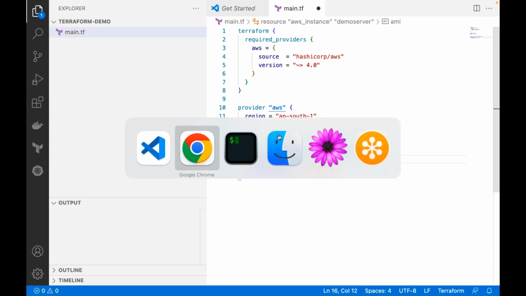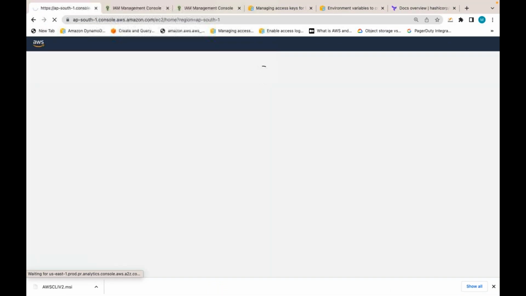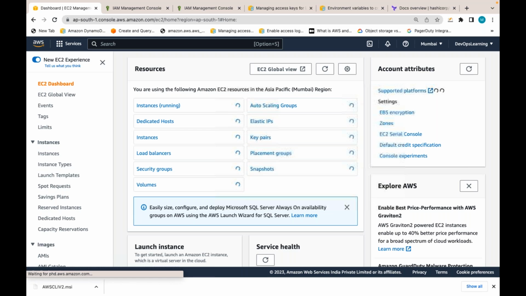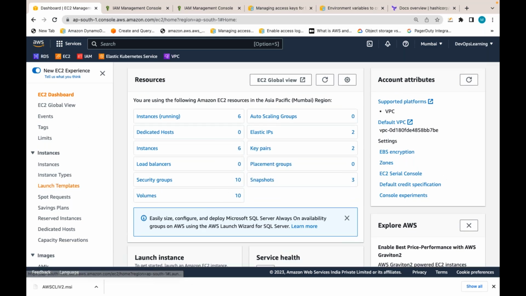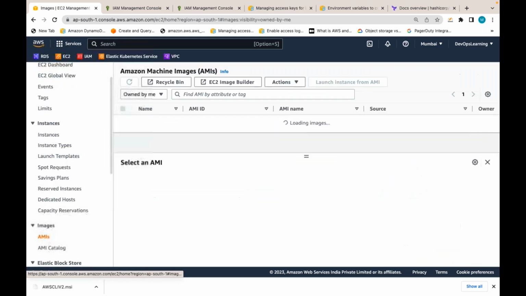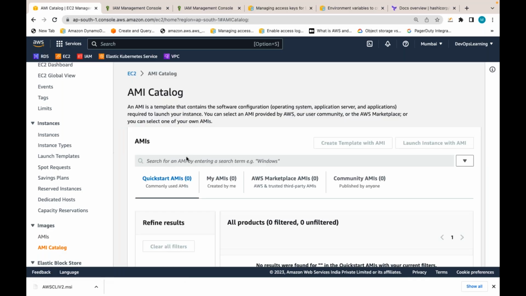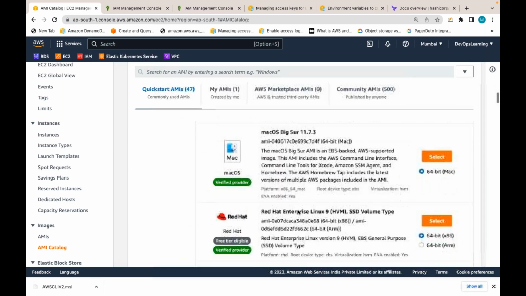So let me get an AMI ID. Whatever the AMI, it is region specific. So let me go to the AMI catalog, to the community AMIs or frequently used AMIs. Let me use this Red Hat AMI, and let me use this AMI ID.